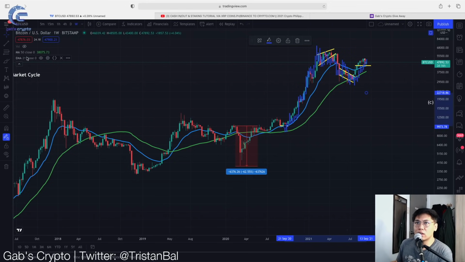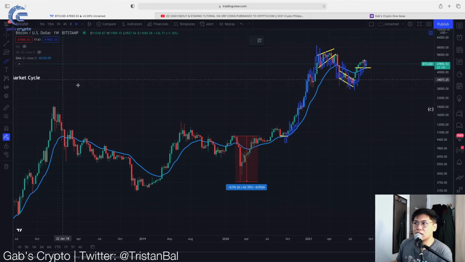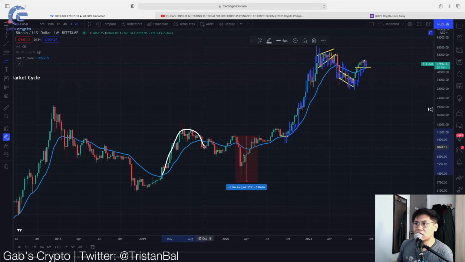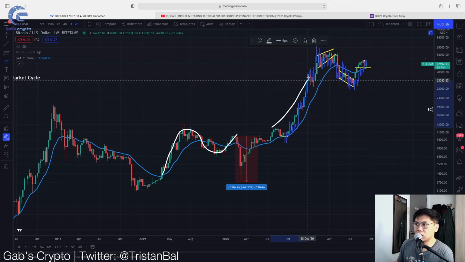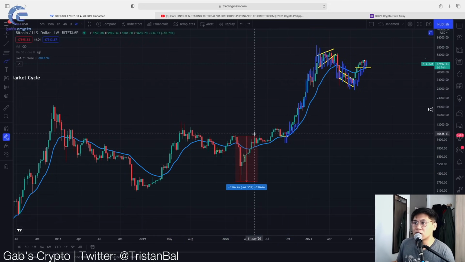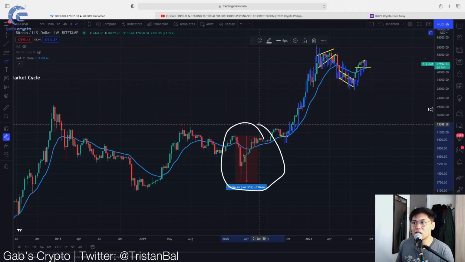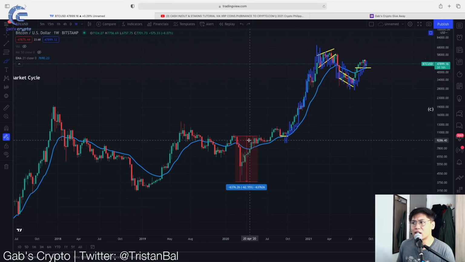If you look at this movement, nagkaroon tayo ng movement to the upside. We went up to the bull market support band and then nag-decline tayo, nagkaroon ng crash. And then after nyan, tinaray natin bumalik, umakyat sa bull market support band and then saka tayo tumuloy-tuloy dito sa movement niya. Now, the reason why I am not including this part is this dump was caused by multiple external factors such as yung COVID-19 pandemic. Thus, this movement was not caused by historical data. So, I'm more biased na i-exclude tong area kasi it was never really a part of the data in the first place dahil nga dun sa nangyaring crash.